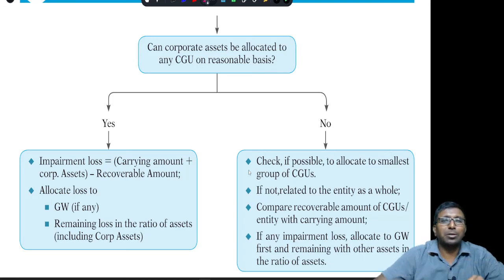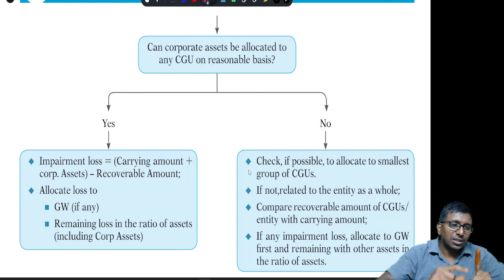If you say yes, it can be allocable to a CGU, then it is also one more physical asset. You add it to the assets and perform your impairment test whenever there is an impairment indicator. That's normal. If you say no, sir, I cannot allocate it specifically, then you have to check for the smallest possible CGU. Suppose I have CGU 1, 2, 3, 4. You can't allocate this information system to each of 1, 2, 3, 4.